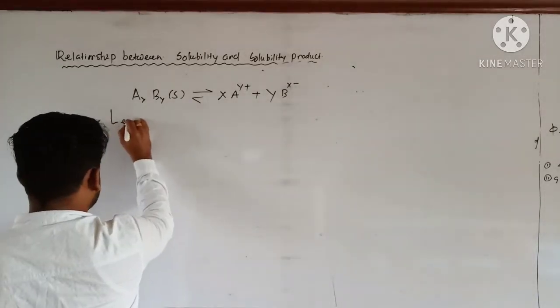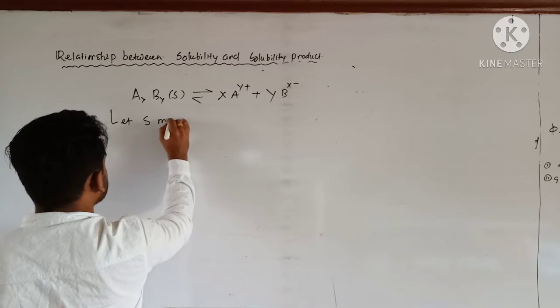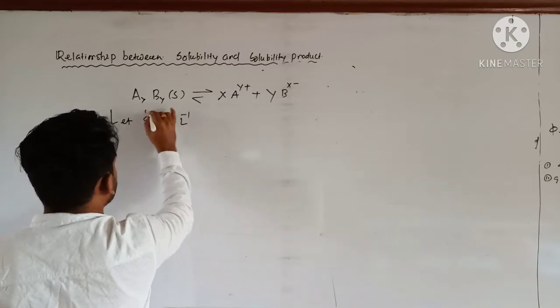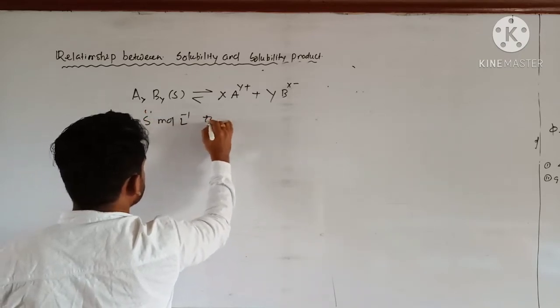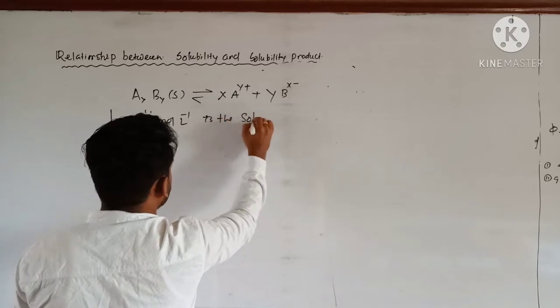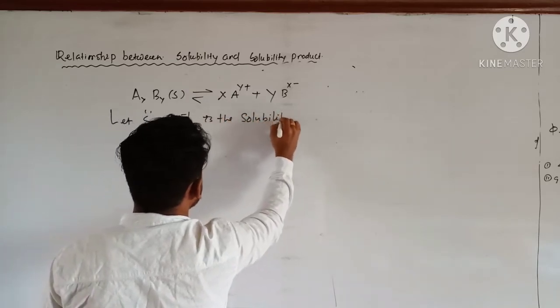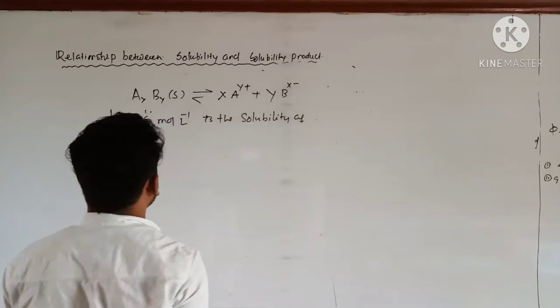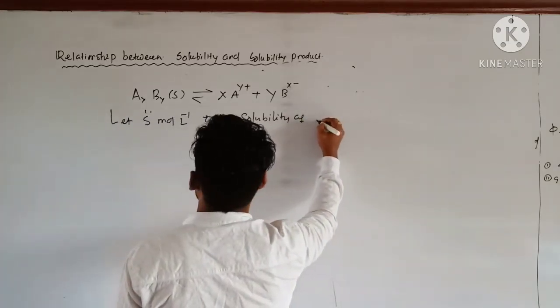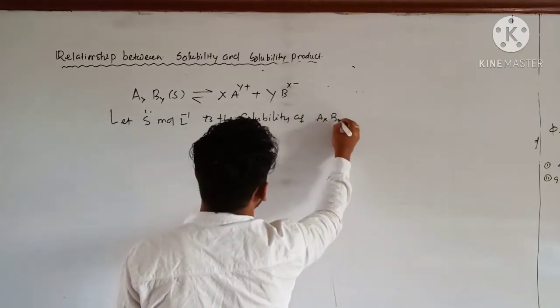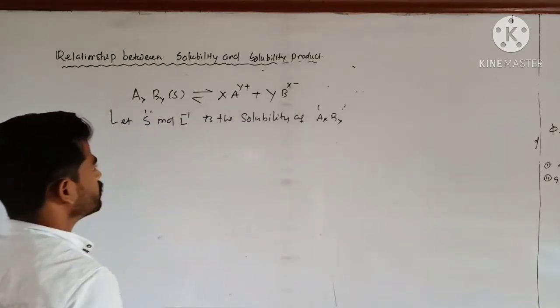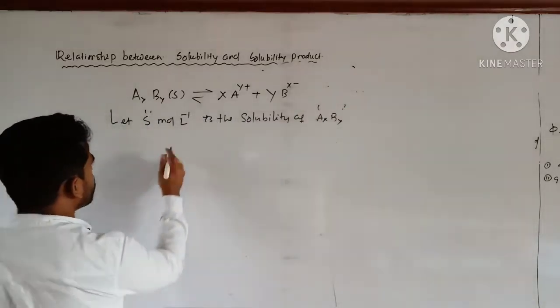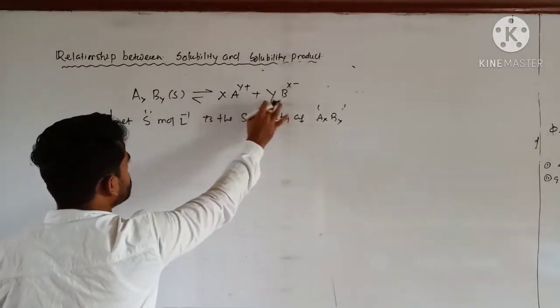Let S mole per liter be the solubility of the electrolyte AxBy. Then what will be the solubility of these two ions?